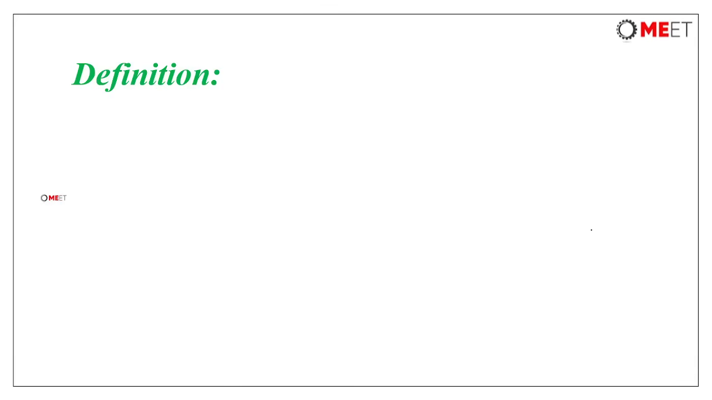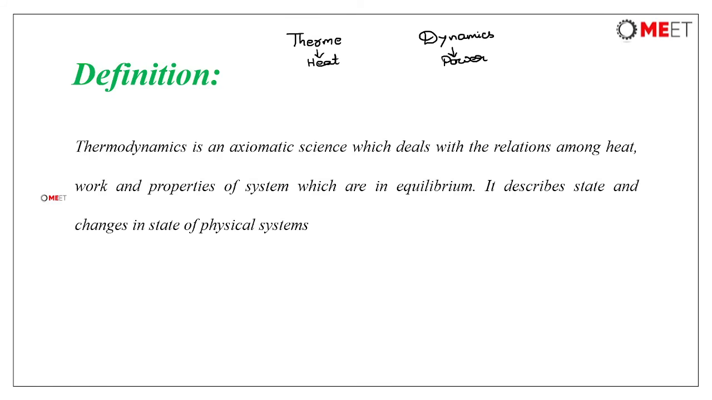Now coming to the definition of thermodynamics, thermodynamics is derived from two Greek words. One is thermi, second one is dynamics. Thermi means heat and dynamics means power. So, thermodynamics is an axiomatic science which majorly deals with the conversion of heat into work or power. Why we are calling it an axiomatic science is that it is based on certain assumptions. Okay, so let us see the actual definition of thermodynamics.